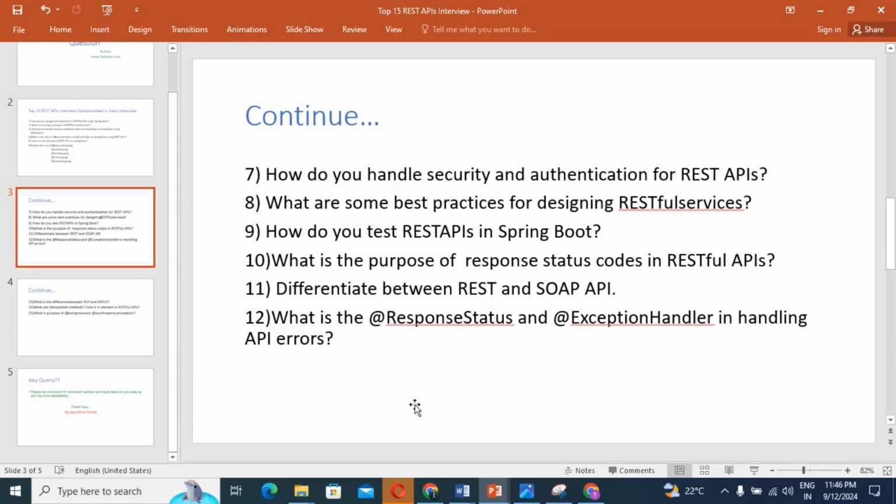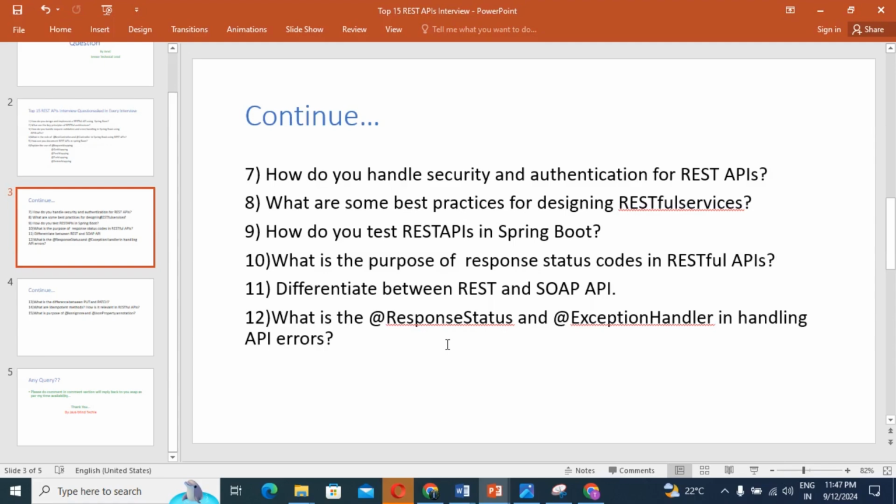Security wise, REST supports encryption without affecting performance, but SOAP supports encryption with additional overhead, guys. That is the difference. The last difference, as per the use case: REST is useful in modern applications and public APIs, but just the reverse, SOAP is useful in legacy applications and private APIs, guys.